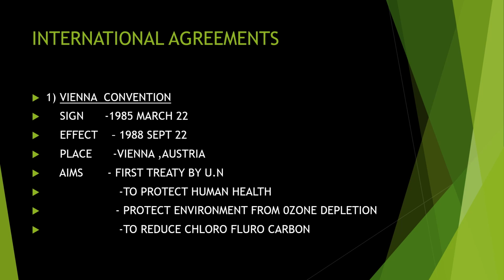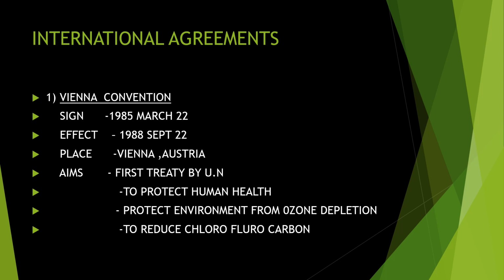The place of Vienna is in Austria, and the main aim of this Vienna Convention is that it is the first treaty. You also have to study that the first treaty put forth by the UN is the Vienna Convention. Then what are the aims of it? To protect the human health, because we know the first aim should be the protection of human beings. Second is to protect the environment from ozone depletion. We know that the ozone is depleting in different areas, and it is causing the melting of the ice and all. So protecting the environment is the second aim they decided on.